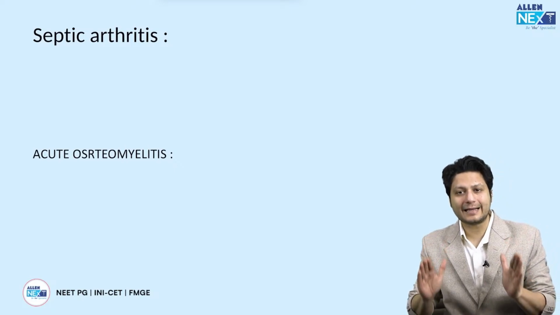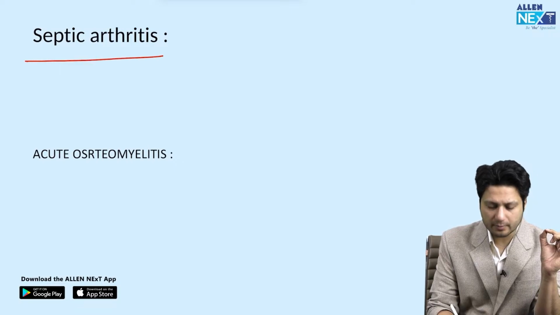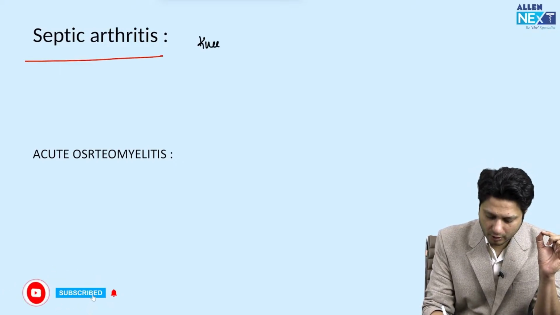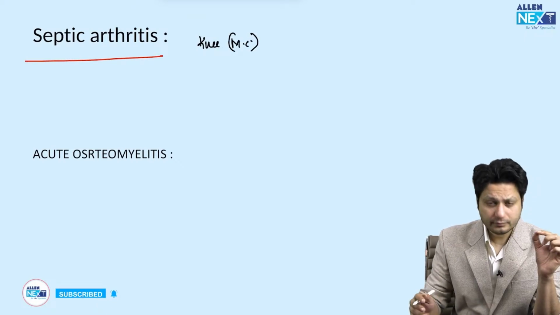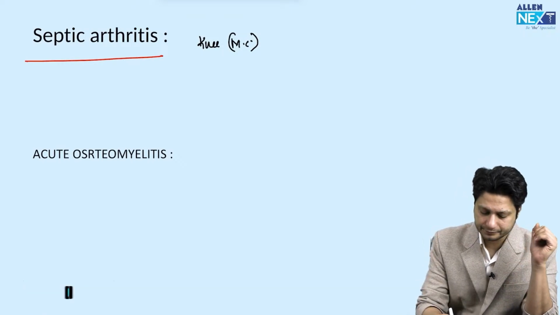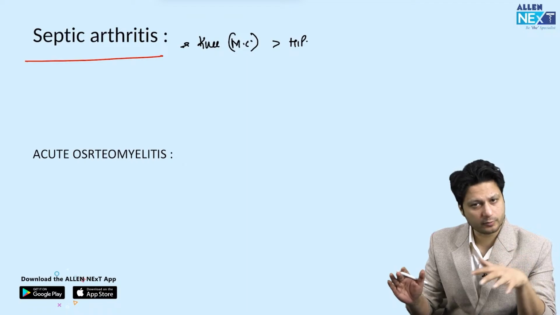Now, as far as septic arthritis, that means joint infection, is concerned, there are several points which are important for you to remember. The most common site for septic arthritis is the knee joint. And apart from the knee joint, the hip is the second most common site to be affected. That is point number one.